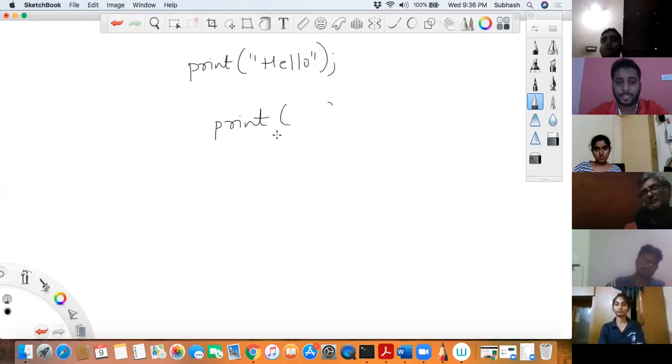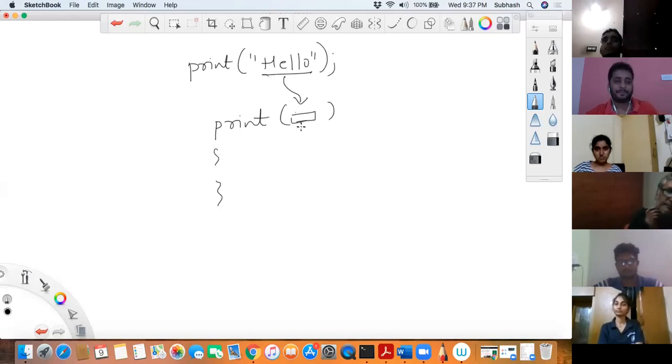Somebody has written a print definition, and this hello would be passed to it and collected in some object or variable over there. You feel that this is garbage, but it is not. It has been passed to a print function, and there it would be collected in a reference variable. So that is why it is not garbage. Okay, thank you. No problem.